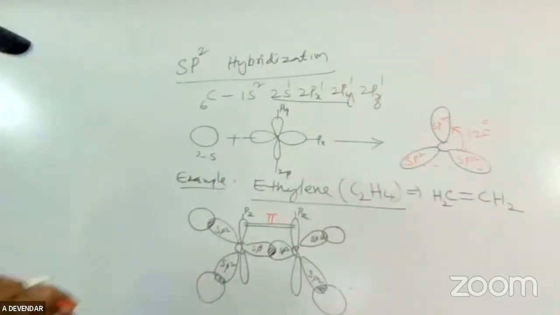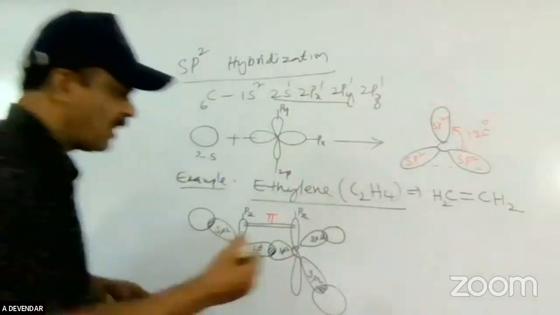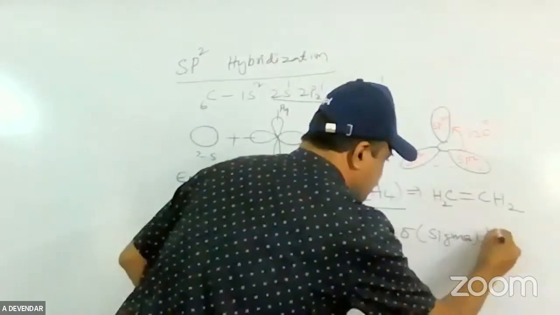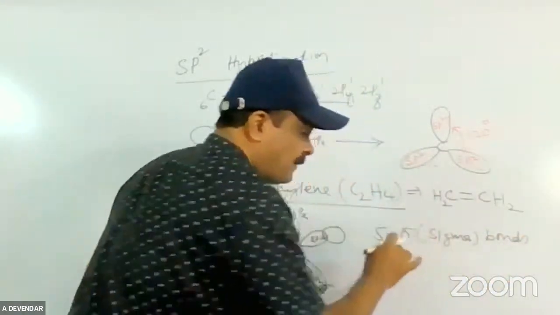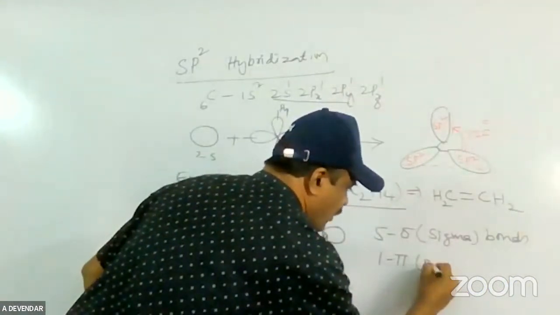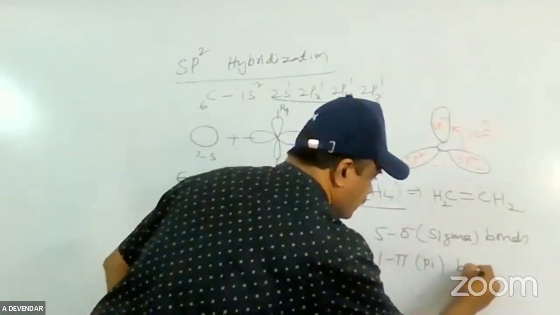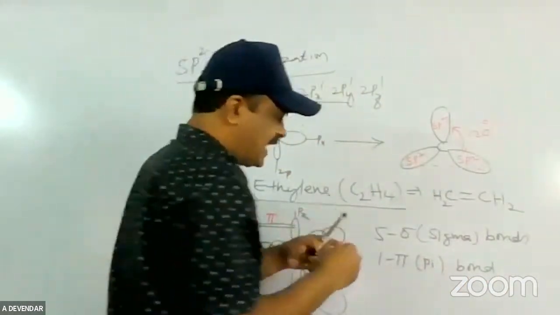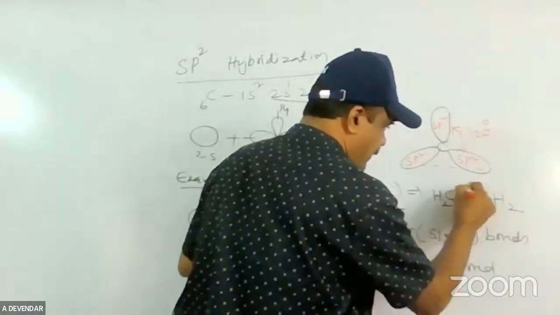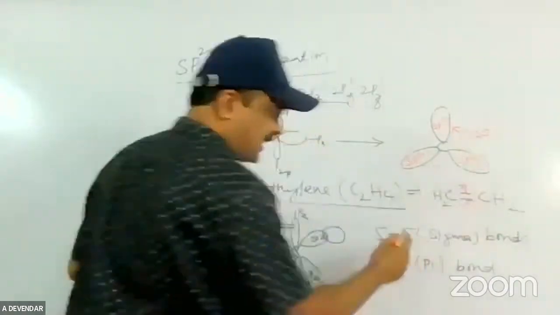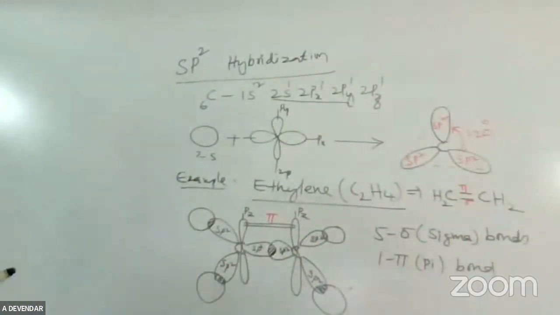So in the ethylene molecule, you have 5 sigma bonds, and sigma bonds are formed by linear overlapping. One pi bond is present, due to the formation of a double bond. One is a sigma and another is a pi bond. The 2 hydrogens on each carbon give 4 sigma bonds. In total, 5 sigma bonds and 1 pi bond are present in the ethylene molecule.